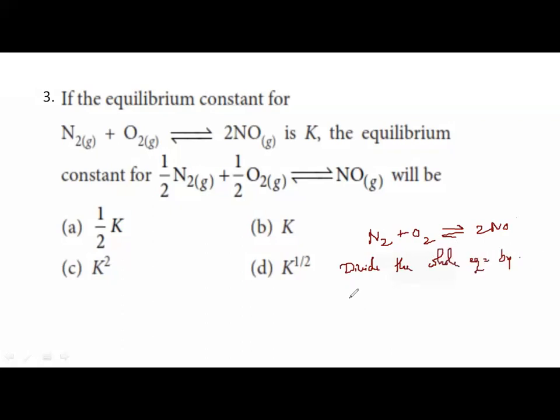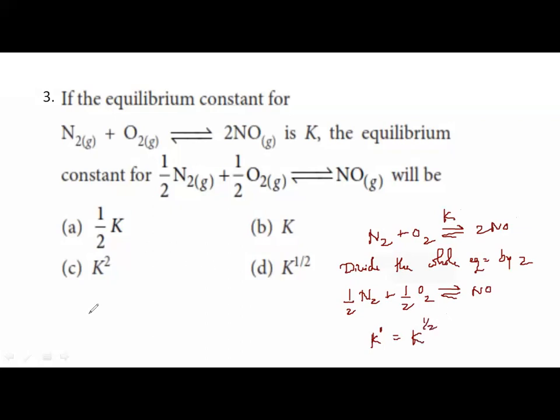When you divide the whole equation by 2, it becomes 1 by 2 N2 plus 1 by 2 O2 gives 2 by 2, which is nothing but 1 NO, correct? The old equilibrium constant is K. Then the new equilibrium constant will be the root of K, the old equilibrium constant, or I can write K raised to 1 by 2.